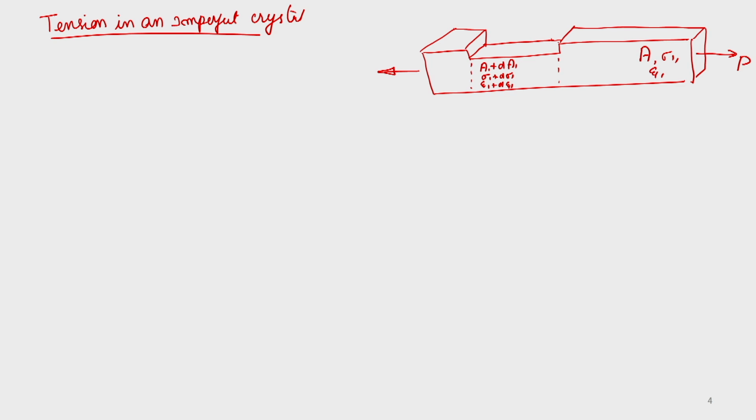If you assume such a case, that means here a small reduction in area is there and you are applying a load P across this. The same load is transmitted equally through the two sections. So, one section is the imperfection here and this is the perfect one.